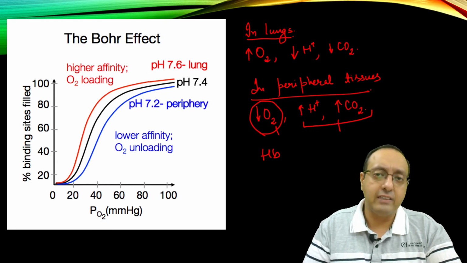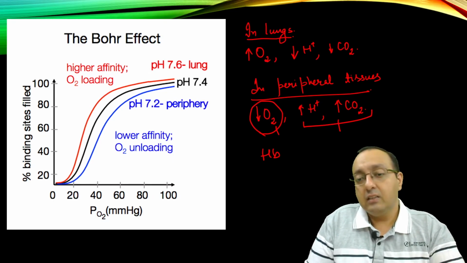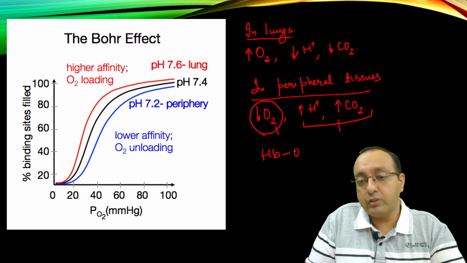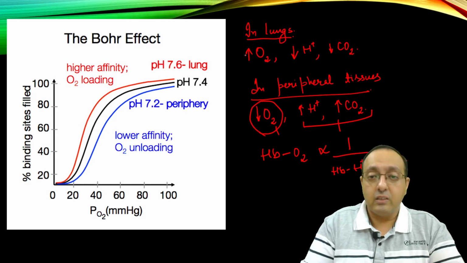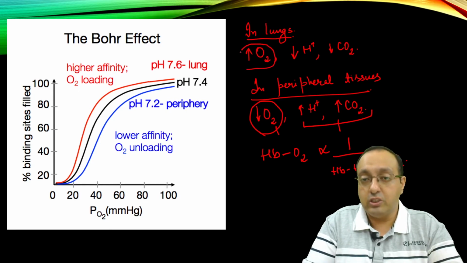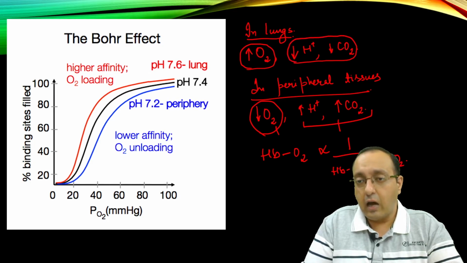They don't bind at the same site, but still the binding of oxygen to hemoglobin is inversely proportional to the binding of protons and the binding of carbon dioxide.